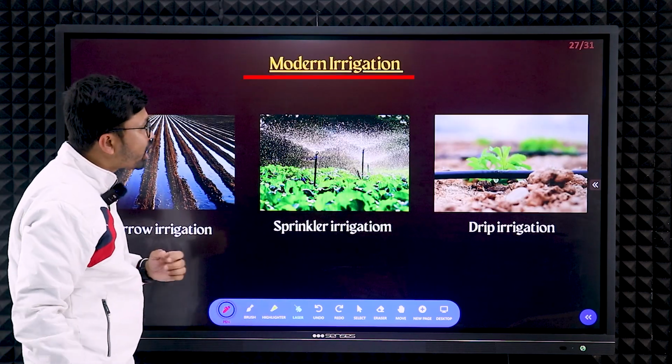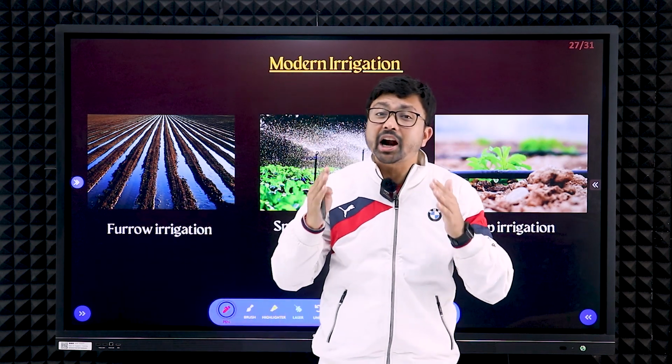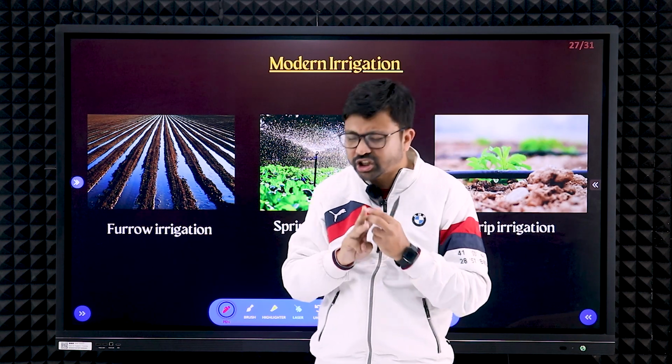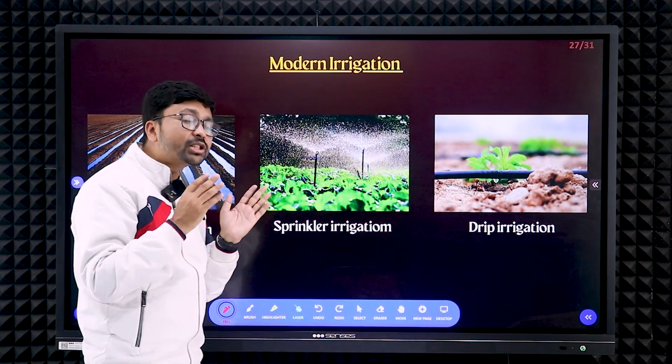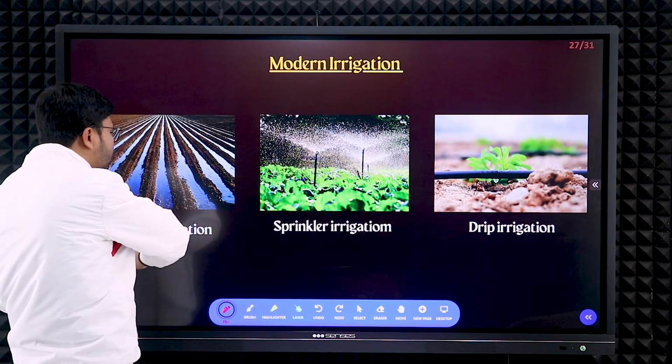Now next we will talk about the modern methods of irrigation. Modern methods means these are the very advanced methods of irrigation. These are the three modern methods of irrigation you need to study for your exam. What are those? Here you can see furrow irrigation, sprinkler irrigation, and drip irrigation. You need to know a little detail about those types of irrigation.